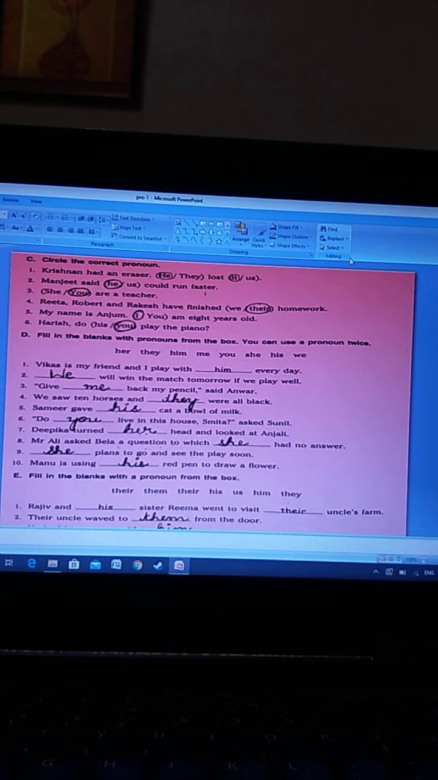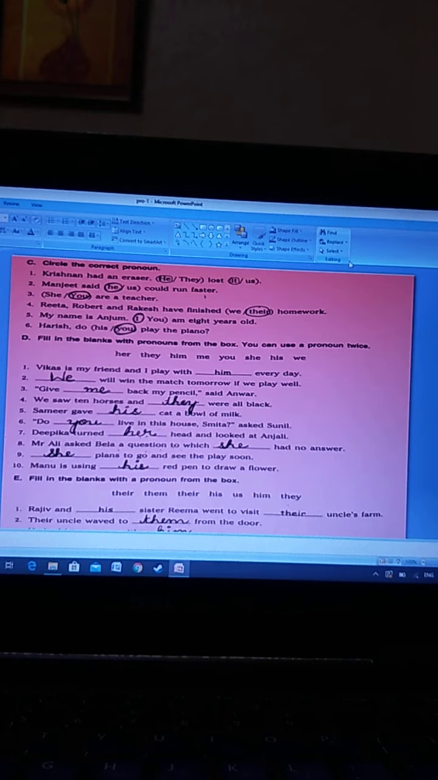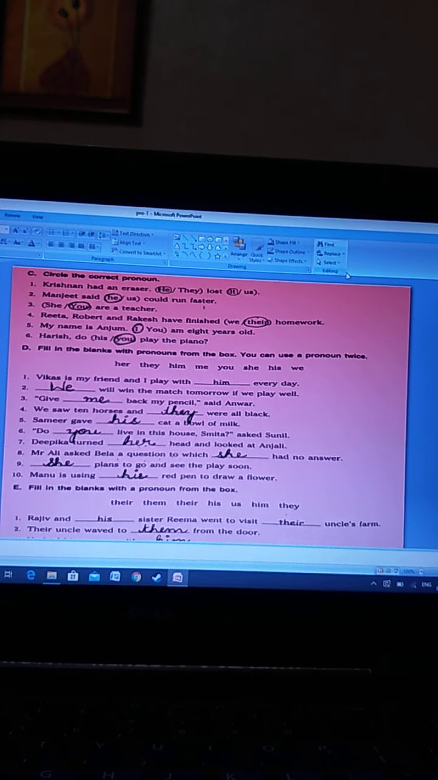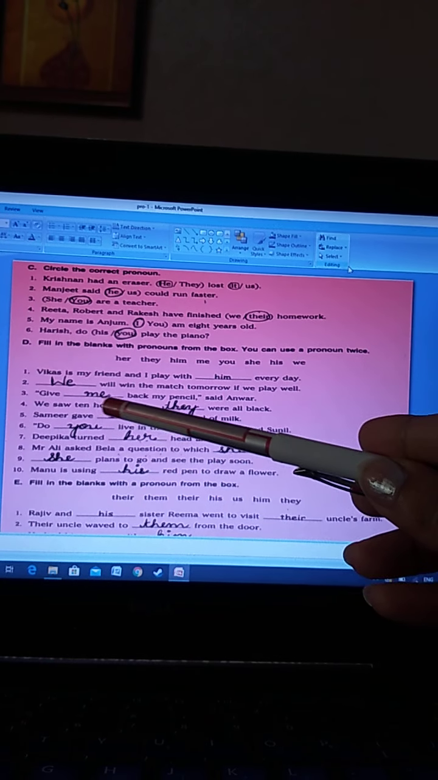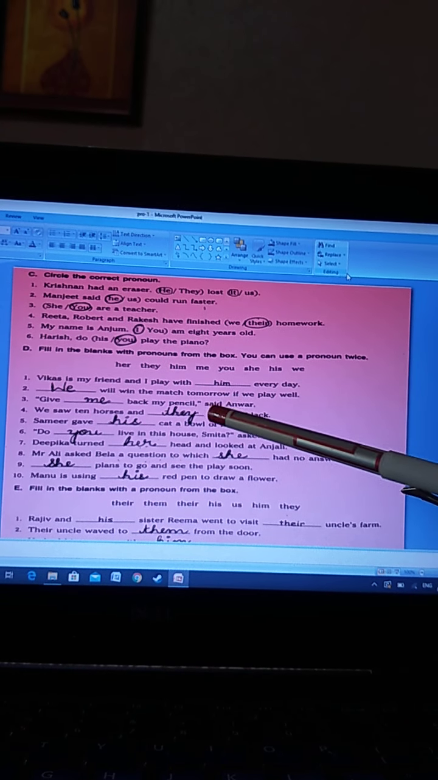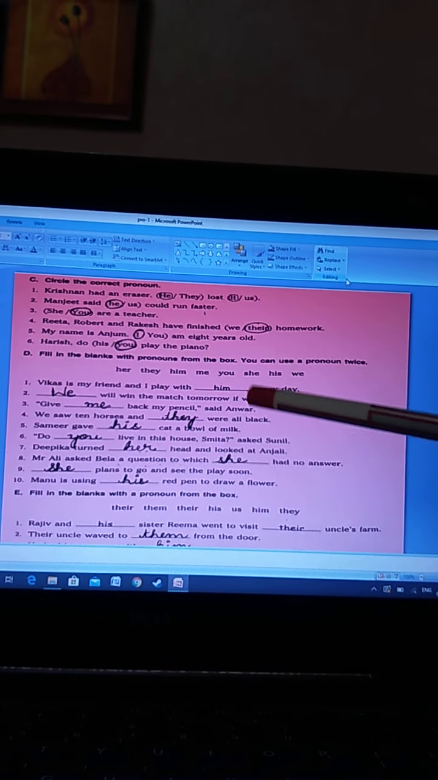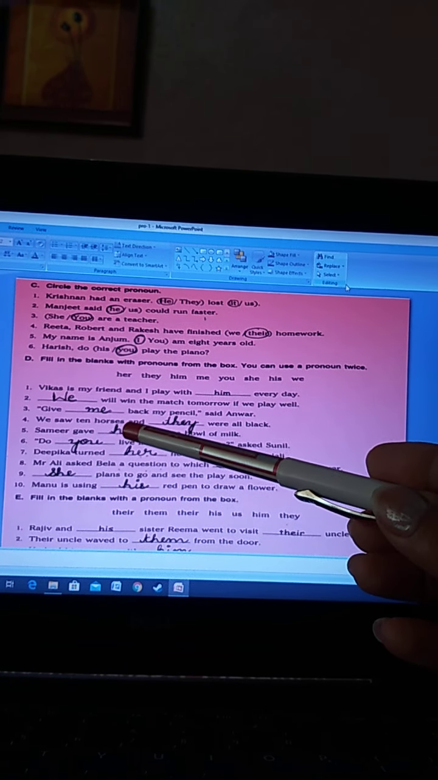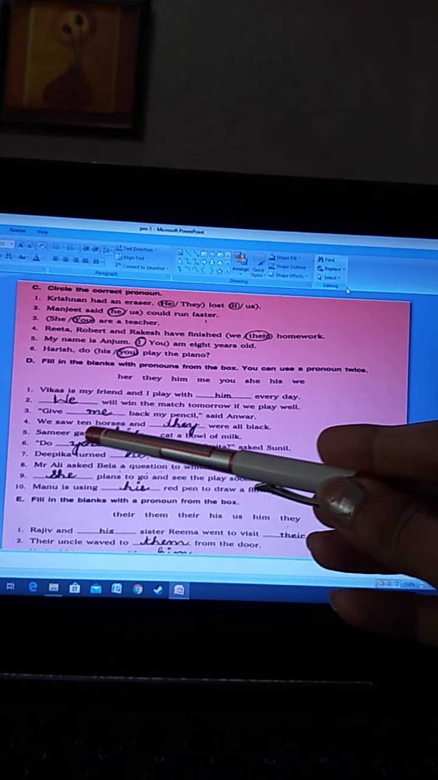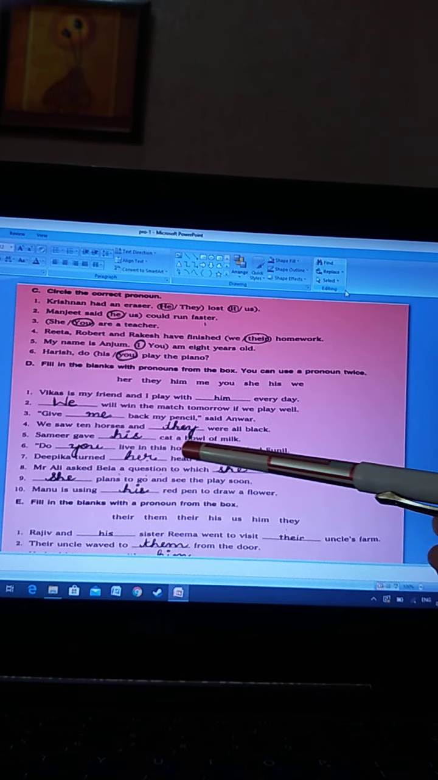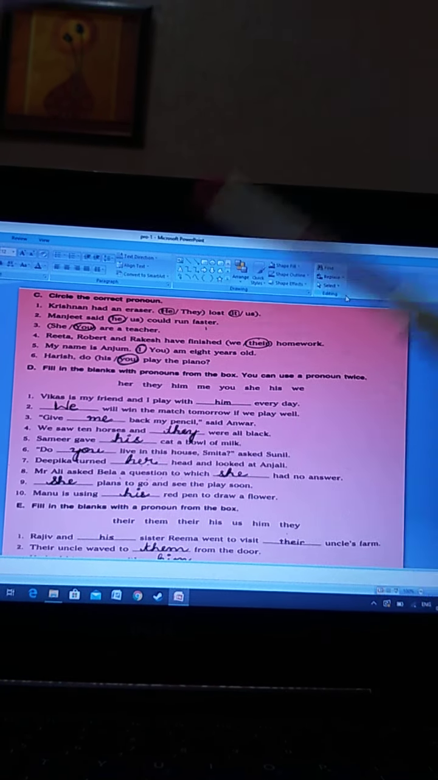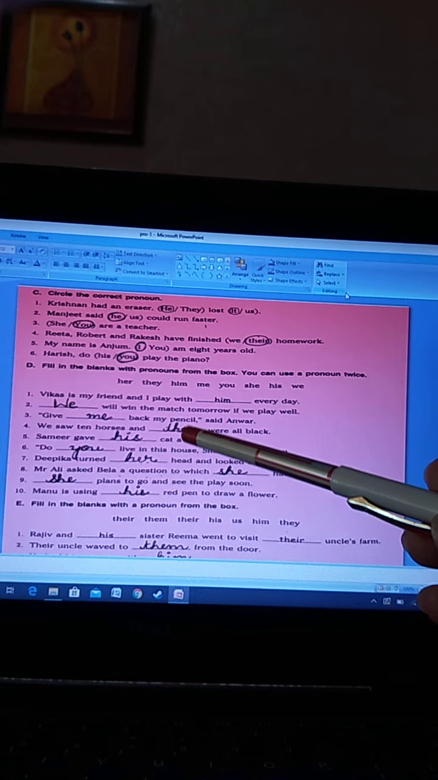Dash will win the match tomorrow if we play well. So we will. You are also there in that team. Next, give dash back my pencil, said Anwar. Anwar is saying, please give me back my pencil. Give me back my pencil. We saw 10 horses and dash were all black. We are talking about 10 horses. So they were all black. You are not there, so they.